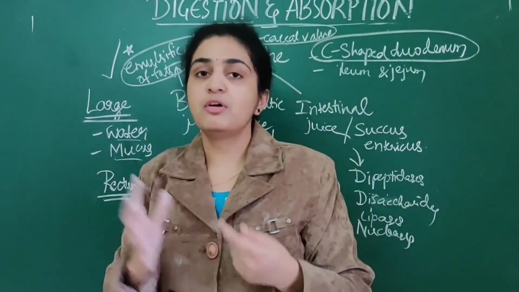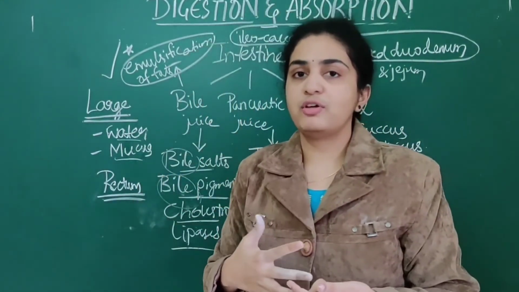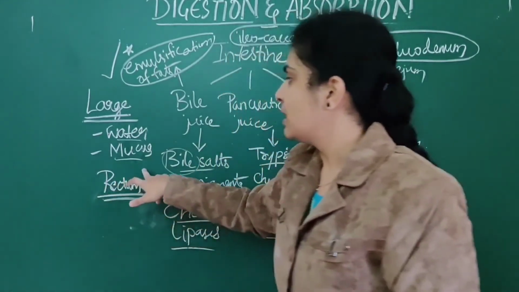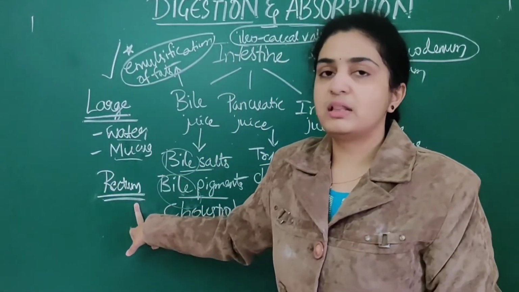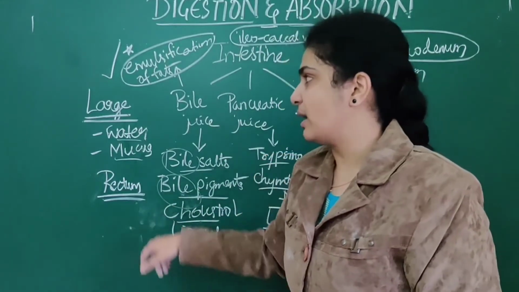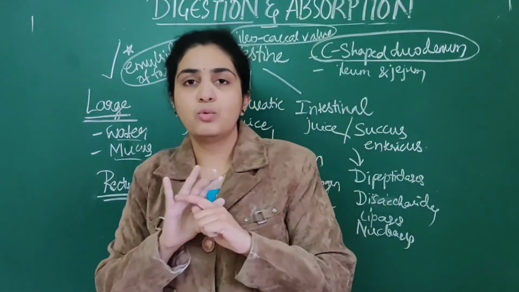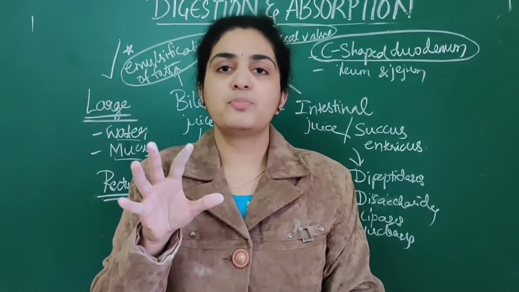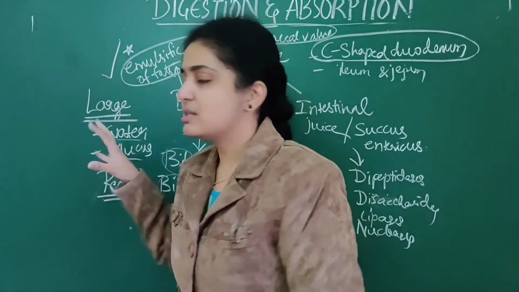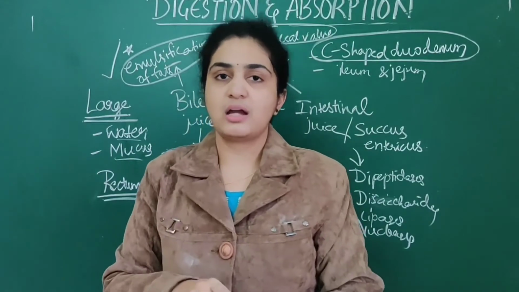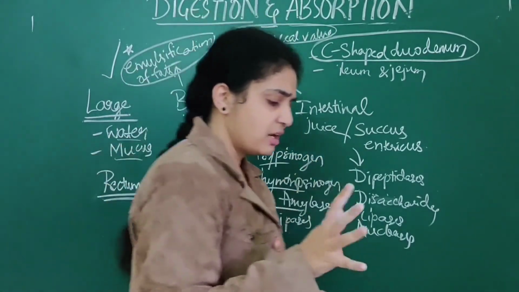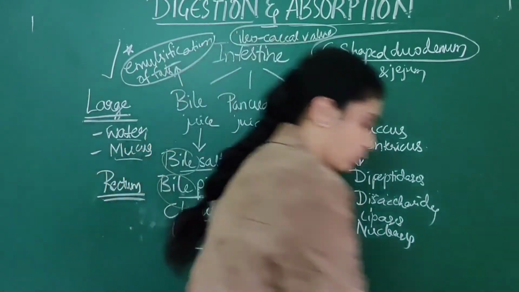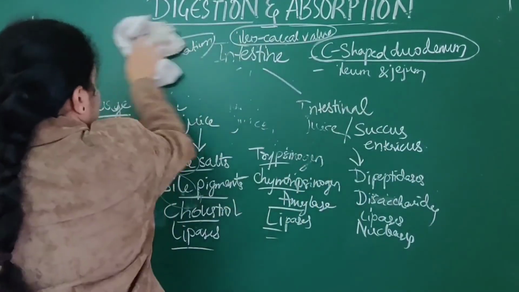This valve prevents the backward flow of the undigested food. Then temporarily they are stored in the rectum and they are passed out through the anus. In the large intestine, no digestion takes place. Only the absorption of water takes place and mucus is secreted. For now we will deal with how the carbohydrates are broken down, how proteins are broken down.